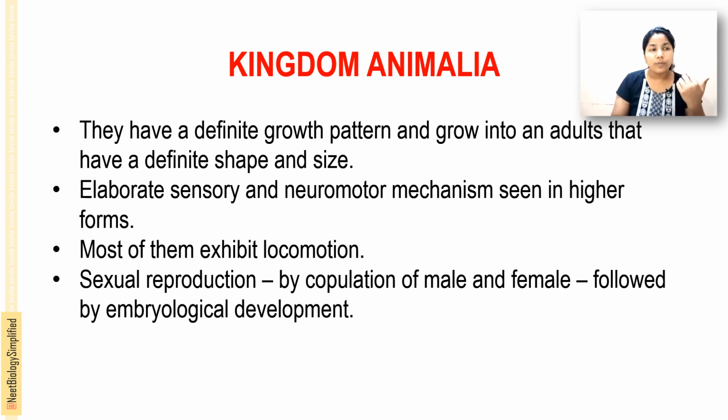And sexual reproduction is mainly by the copulation of male and female, usually followed by embryological development. That is, they have a definite growth pattern and usually grow into an adult with a definite shape and size, and have elaborate sensory as well as neuromotor mechanisms, exhibit locomotion, and reproduce sexually by copulation of male and female, usually followed by embryological development.